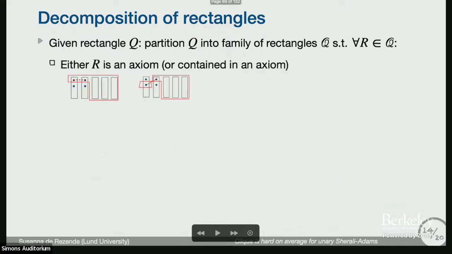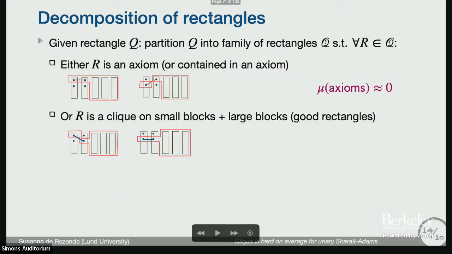So let me explain this in a little bit more detail. We can get this family of rectangles where every rectangle is either an axiom or contained in an axiom, where I think of the measure being approximately 0. The other option is that it's a clique on small blocks, and otherwise it contains large blocks.